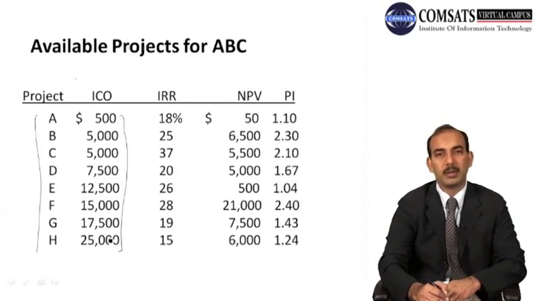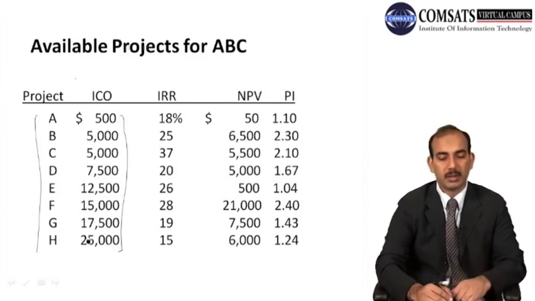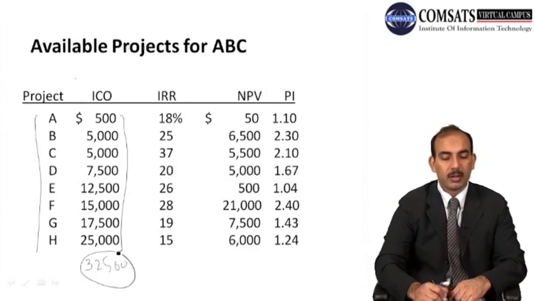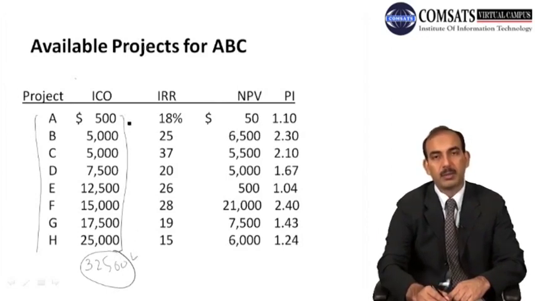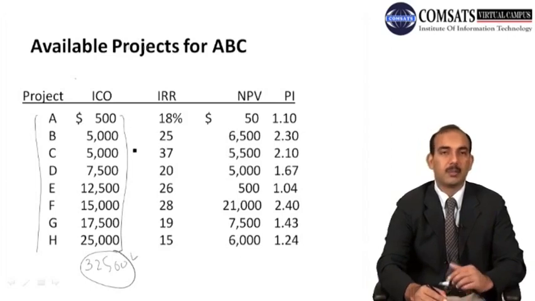There is a limit; in this case the budget ceiling is 32,500. So now the firm has to decide, within this budget, what combination of projects should be selected such that there is a maximum addition to the firm's wealth.